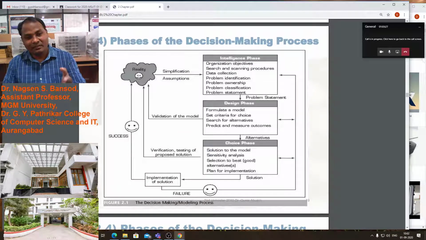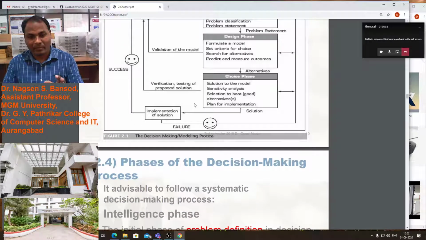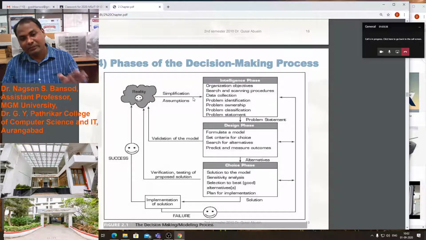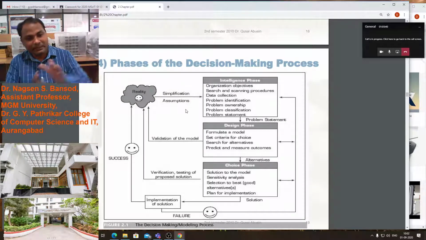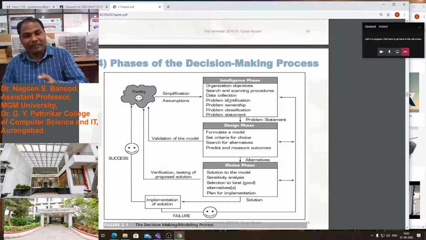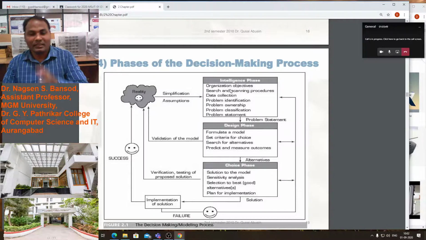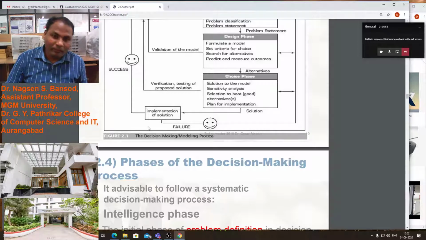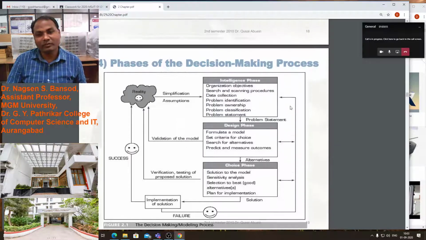Then we will check with reality, whether it is good or not. If there is again a problem, we will identify the specification of the particular model which we have created. Then again we will find the problem in the intelligence phase. Like that this cycle will work. If failure occurs in any stage, then we will go back to the intelligence phase.